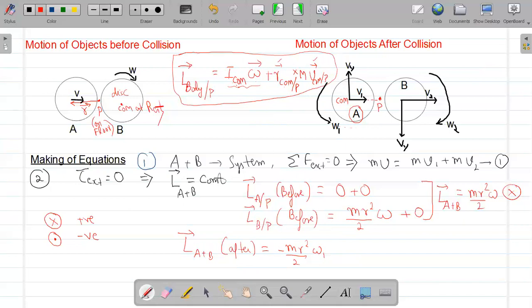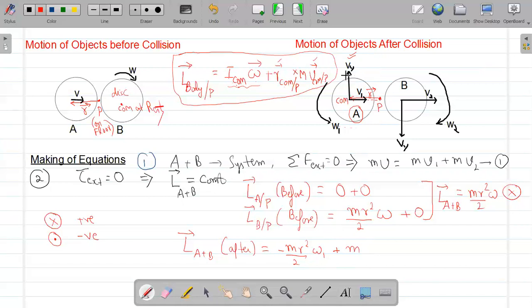Relative to the point P, the position of center of mass is to the left side, that is r vector. So r cross v1 is going to be 0, but there will be angular momentum because of the velocity component vy. That will be written as, if you check the direction of cross product, and this will be m.